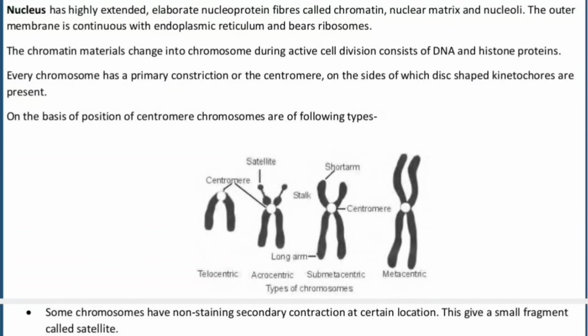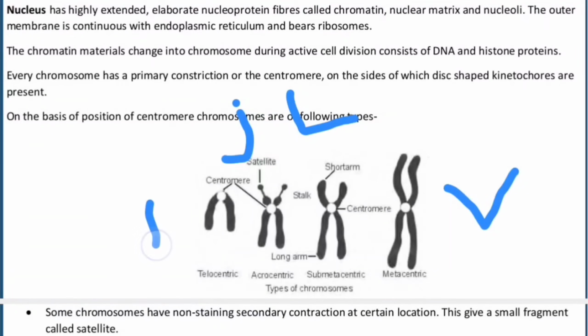There are alphabets as well. The metacentric will show you a V-shaped structure, whereas submetacentric will show you an L-shaped structure. And the acrocentric will show you a J-shaped structure. And the telocentric will show you an I-shaped structure.